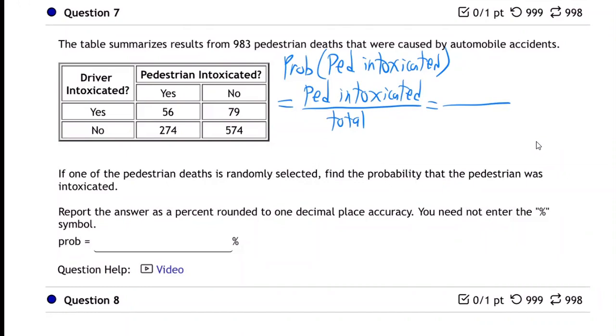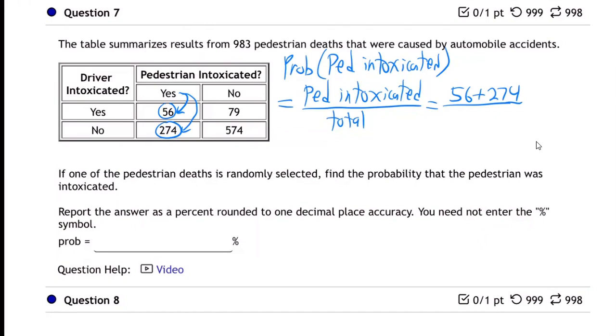Well, it's going to be this and that. It's 56 plus 274. Is that making sense? Those are both the pedestrian intoxicated situations. Yes and yes to pedestrian intoxicated.